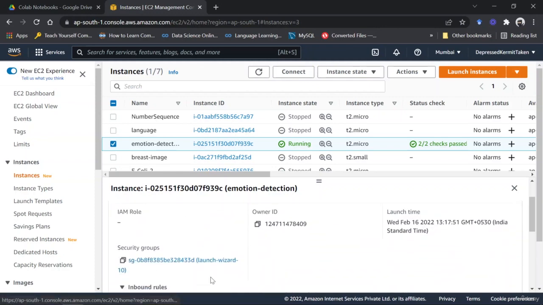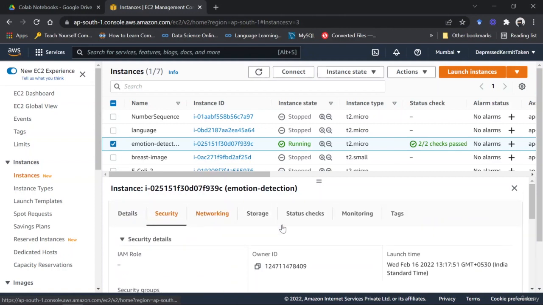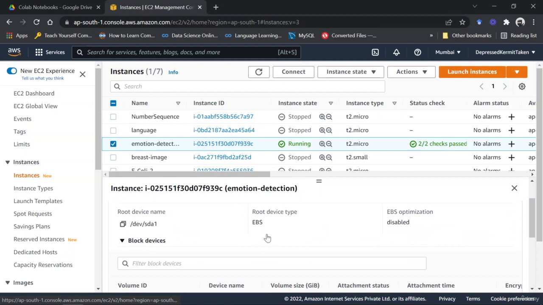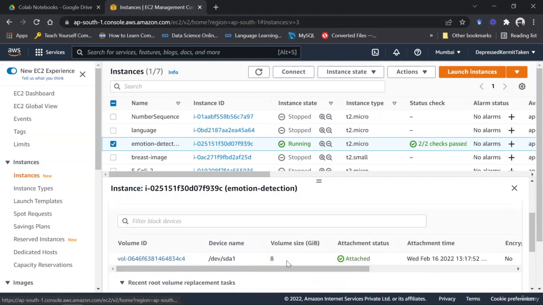Then you can see that there's a particular security group for this particular instance. Then we can even go to network and see the storage capacity. We are using the EBS. Optimization is disabled by default, right? And we're using 8 gigs of space.